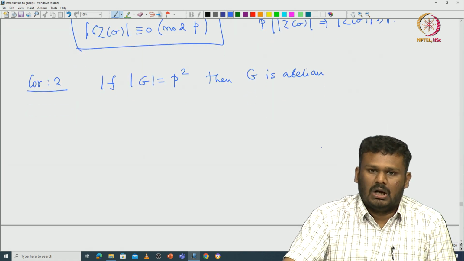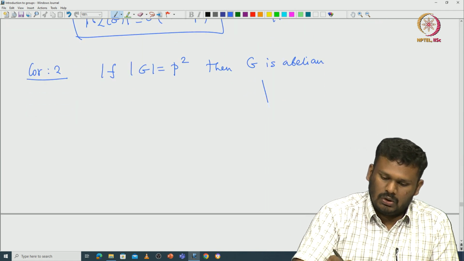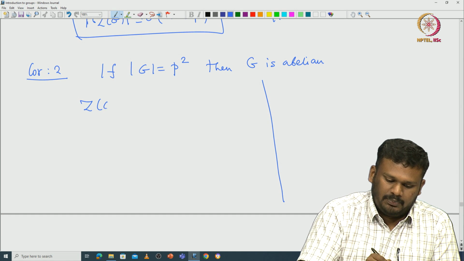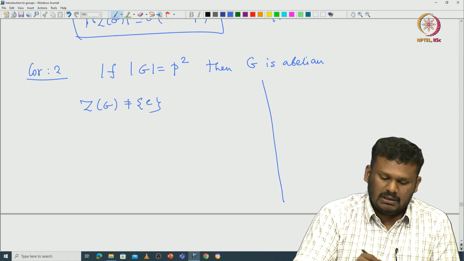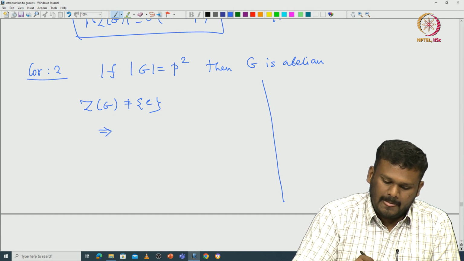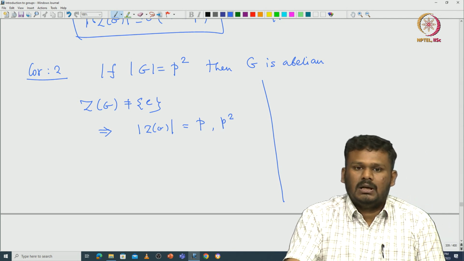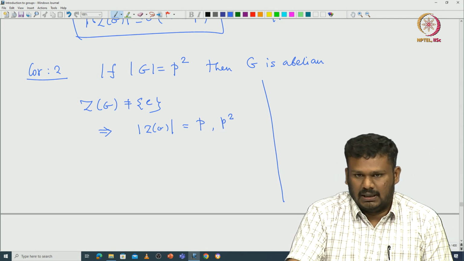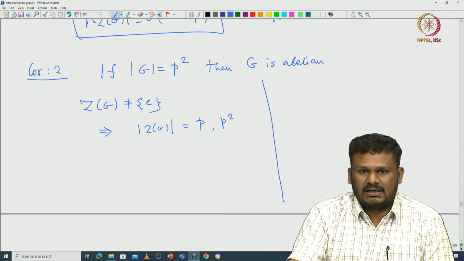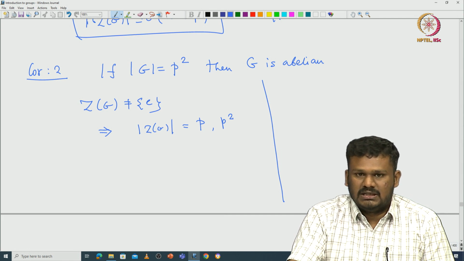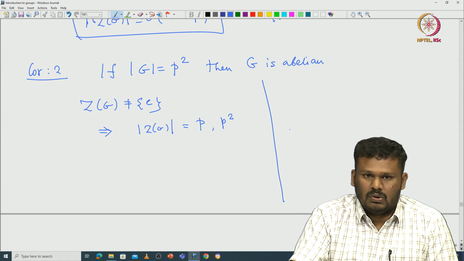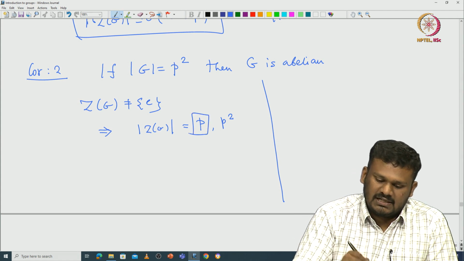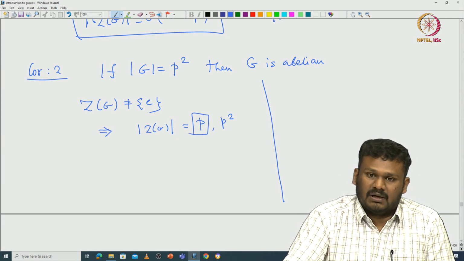So, how can one conclude this? Note that from the previous corollary the center must be non-trivial. That implies the center has either p or p square elements. If it is p square, then we are done already, because if the center has p square elements, then the center of G equals G, so G must be abelian. So, what if it has exactly p elements?